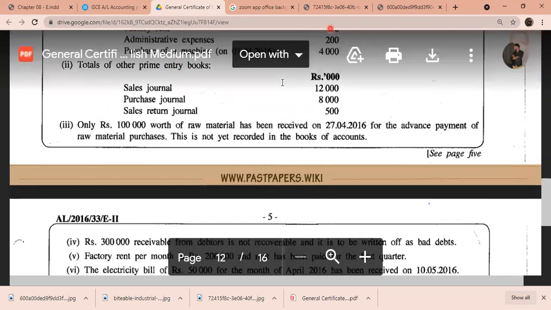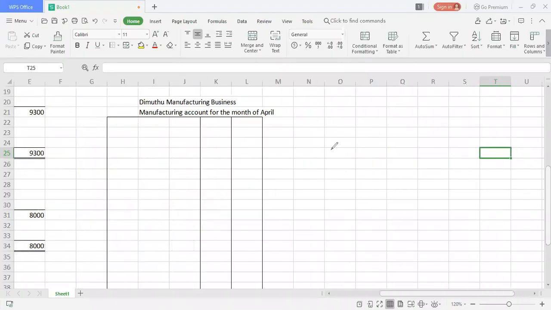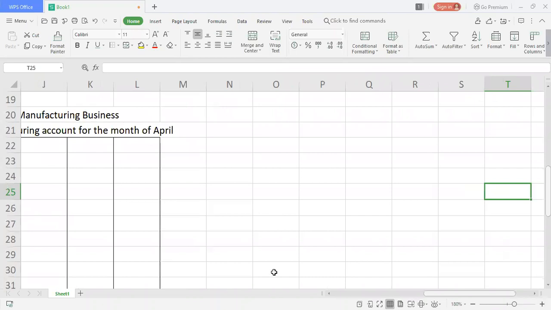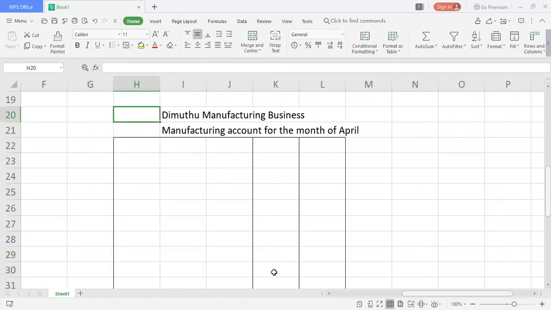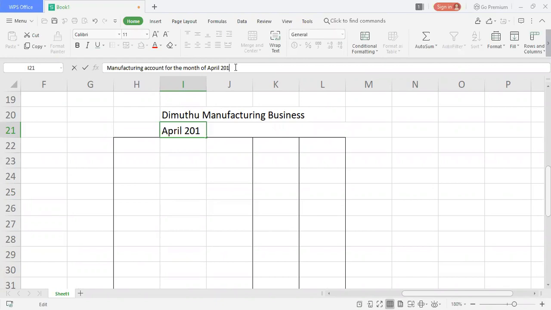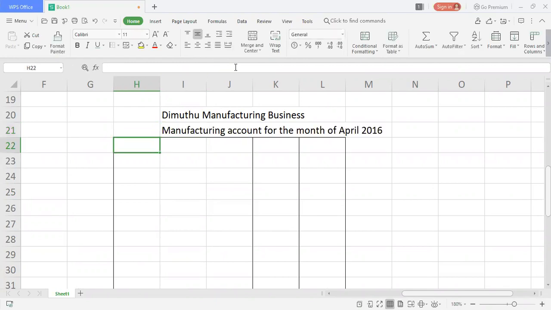So I have already drawn a manufacturing account format here. Let me zoom a bit. So always write the date. What is the date? I mean, what is the year? The manufacturing account has been prepared for the month of April 2016. So I'll write that 2016.